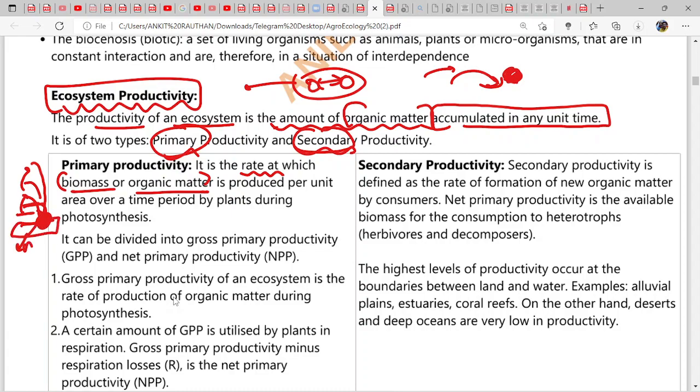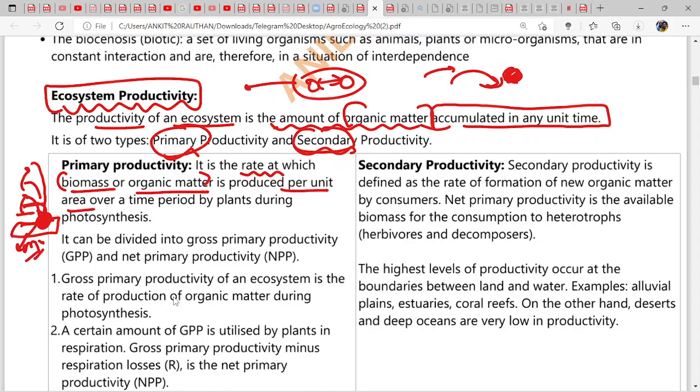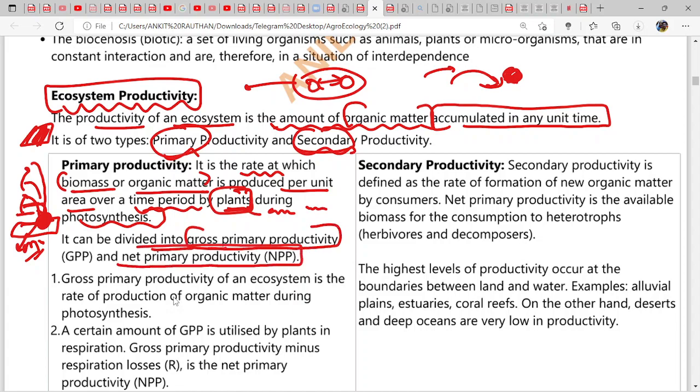Primary productivity is the organic matter produced per unit area, the organic matter accumulated over a period of time by plants, by only plants during photosynthesis. So it is by plants only, not animals, not humans.